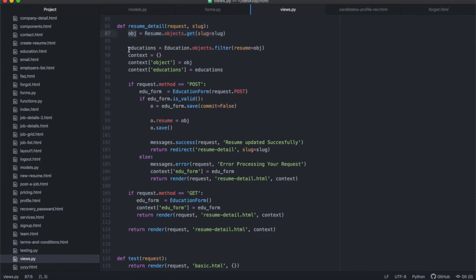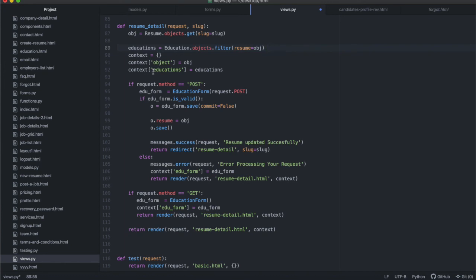We then want to go into the educations database and pull out all of the education instances that are associated with that resume object. This is going to return a list, in this format, inside open and close brackets, which means you can iterate through that list. But what we're going to do for now is just enter it into the context.